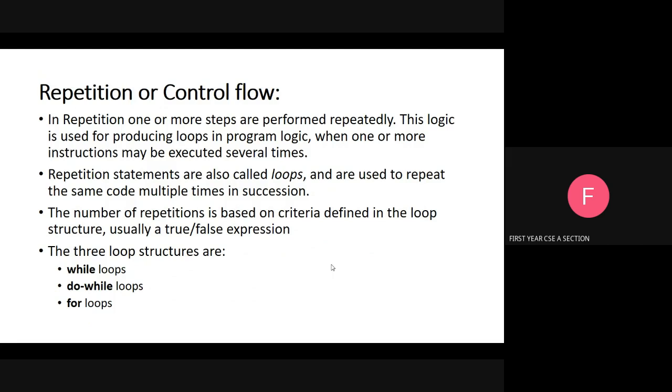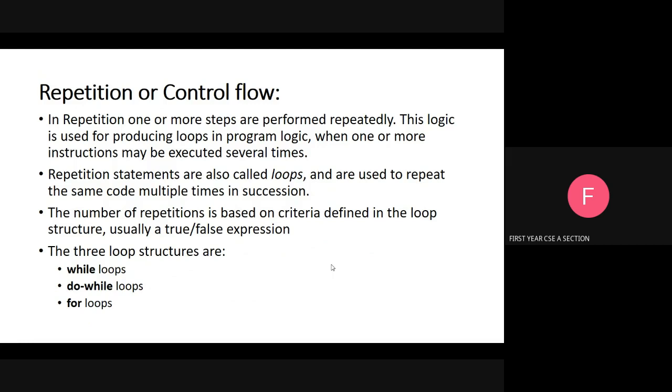In repetition, one or more steps are performed repeatedly. For example, we are using the for loop. Inside the for loop, we are using the same statements. We are going to run the same statements again and again until the condition becomes false. Repetition statements are also called loops and are used to repeat the same code multiple times in succession.